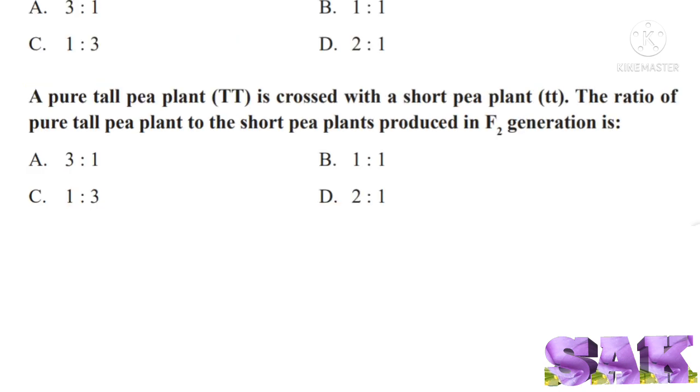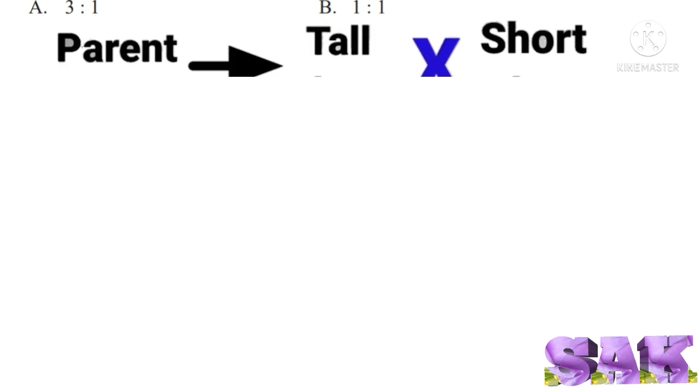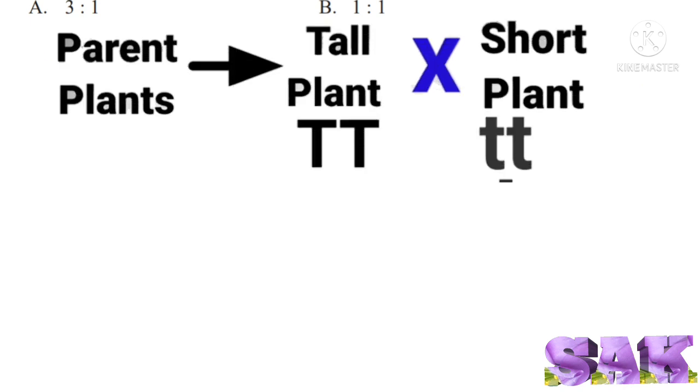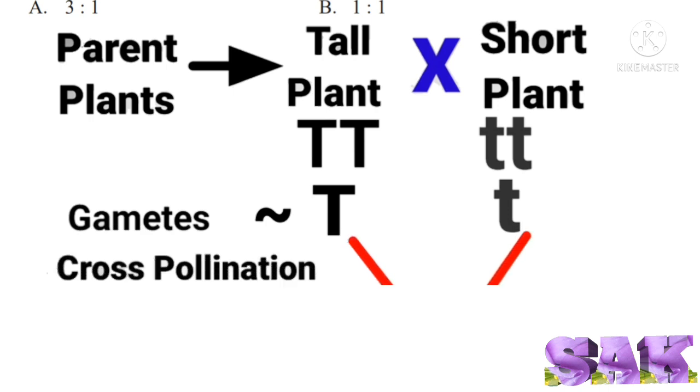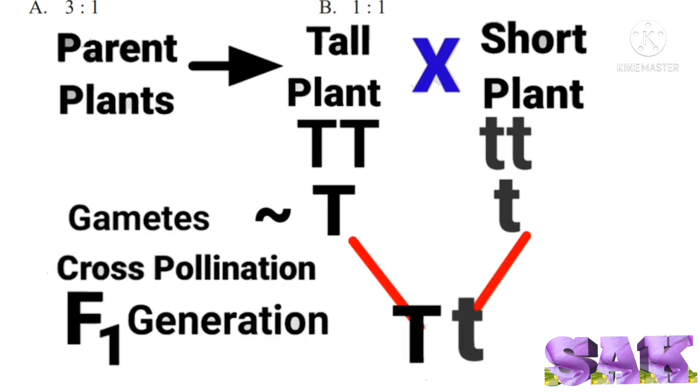Next question is, a pure tall pea plant is crossed with a short pea plant. The ratio of pure tall pea plant to the short pea plants produced in F2 generation is. For this type of questions, we have to work out little bit. Parent plants and their gametes given here are. All plants of F1 generation are tall plants and their gametes are, one is capital T and another one is small letter t.